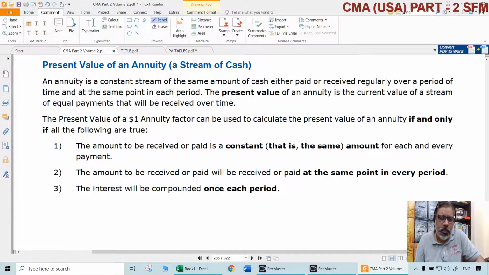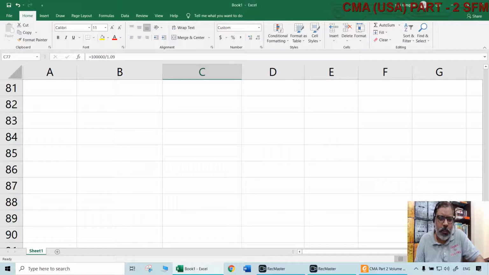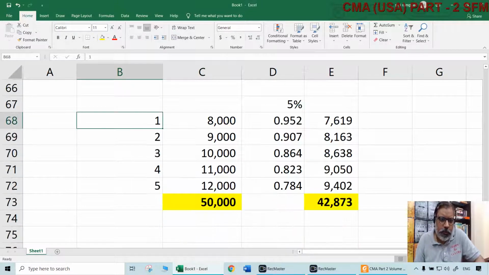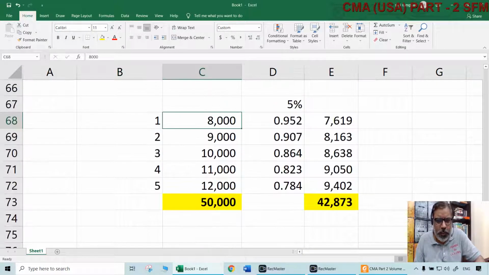One shot, you are receiving a certain amount of money after some period. So we have to understand these words very carefully. When I say this 1, 2, 3, 4, 5, what does it mean? It means I am going to receive $8,000 at the end of the first year, $9,000 at the end of the second year, $10,000 at the end of the third year, $11,000 at the end of the fourth year, $12,000 at the end of the fifth year. $12,000 not for 5 years. 5 years is different, fifth year is different.